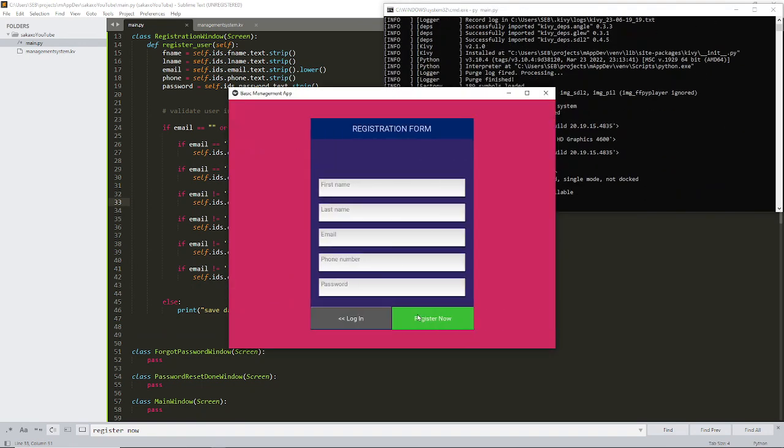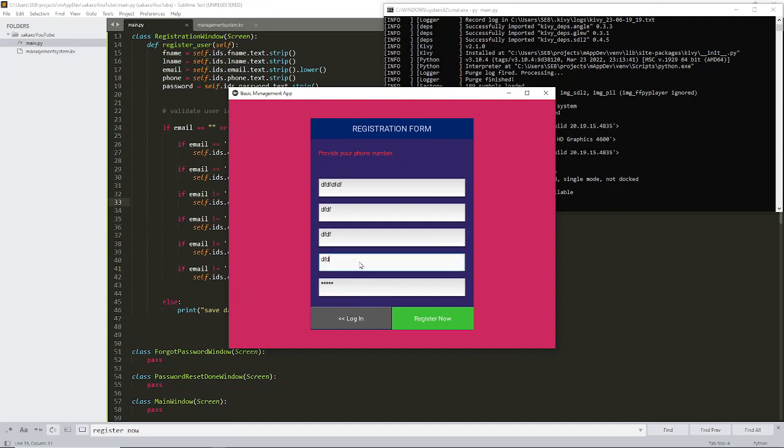So here it says "all fields required." If I provide just one, it still says that, but if I provide all with the exception of one, then it tells me which one needs to be provided. So I can provide this one also, and then this was the phone number, it says "phone number required."